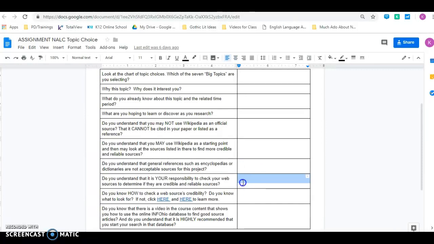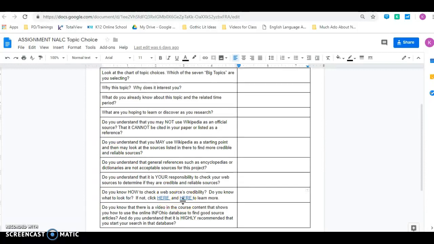You understand that it's your responsibility to check your web sources to determine if they are credible or reliable. That is up to you. Make sure that happens. Make sure you're looking at the classroom pages in order to determine how a source is credible. And then, do you know how to check the web source's credibility? Do you know what to look for? Here are the sources I just mentioned. They're also in the classroom.